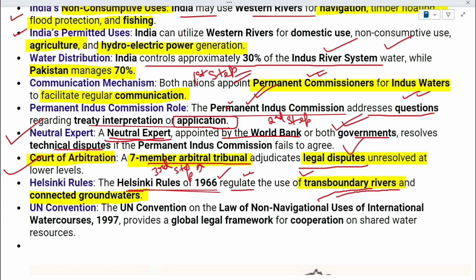Now the United Nations also passed the UN Convention on the Law of Non-Navigational Uses of International Watercourses in 1997. This convention gives a global legal framework for cooperation on shared rivers, shared water sources. So just remember that this convention was passed in 1997 by the United Nations.